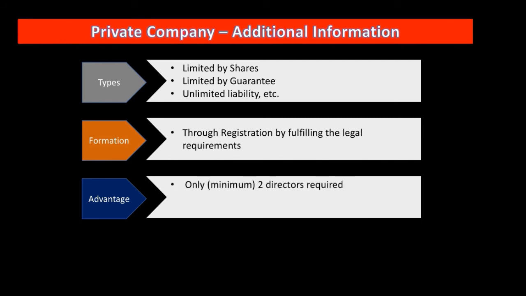So to run a private company, only 2 persons are required. 2 persons can form a company. No need to prepare a report for annual general meetings. For a private company, it is not essentially required to hold annual general meetings. But for a large company, a public company, it is essentially required to do that.